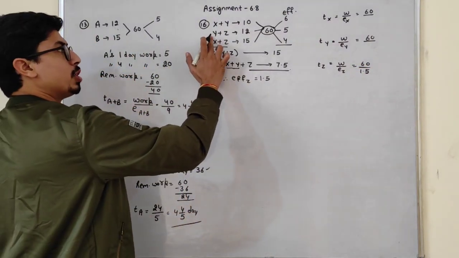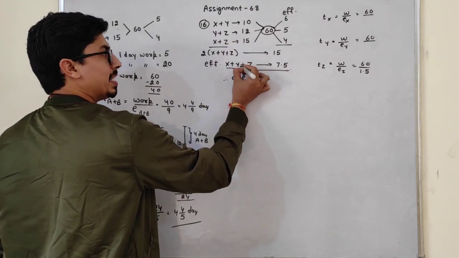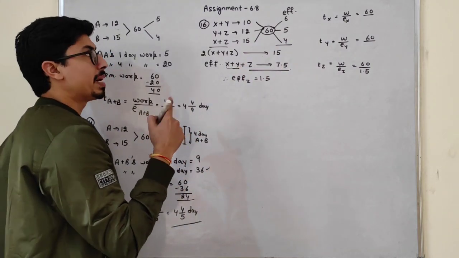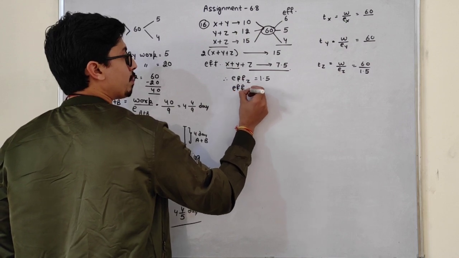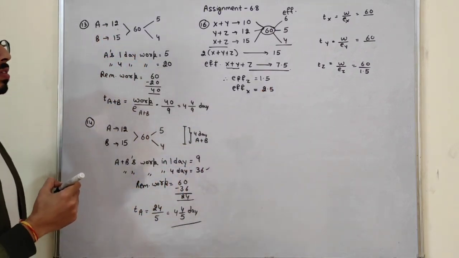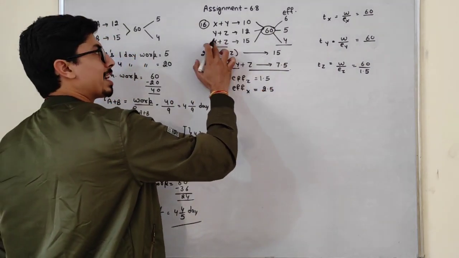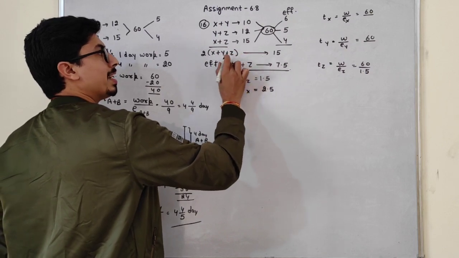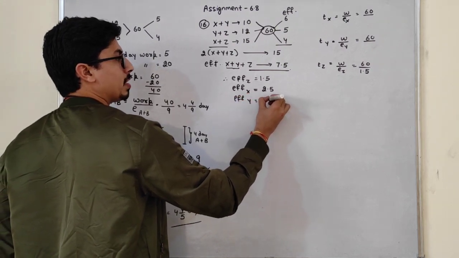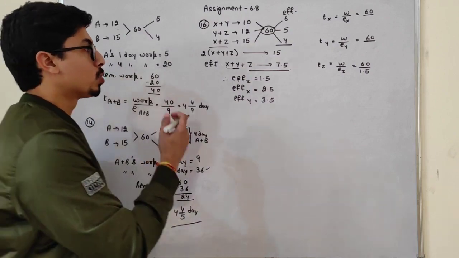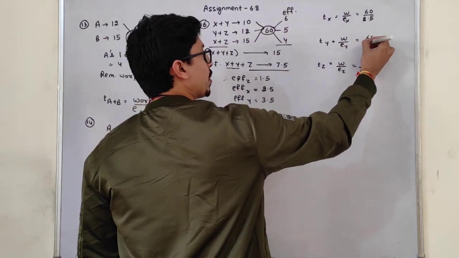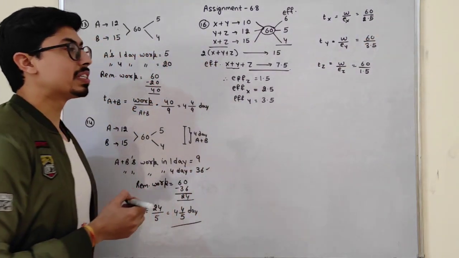Okay. Similarly, efficiency of y plus z is 5. So when 5 goes here, it will be subtracted. So 7.5 minus 5. So efficiency of x, it will be how much? 2.5. Okay. Similarly, efficiency of x plus z is 4. When 4 is subtracted, efficiency of y will be 3.5. So efficiency of x is 2.5, efficiency of y is 3.5. Okay, now we can just solve them and get our answer.